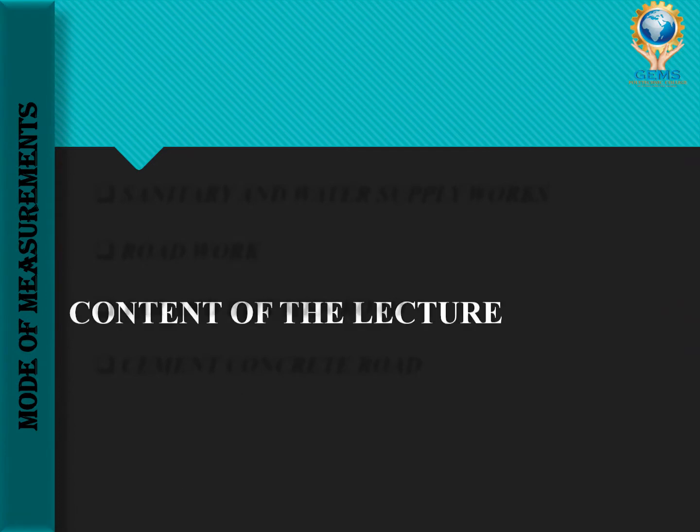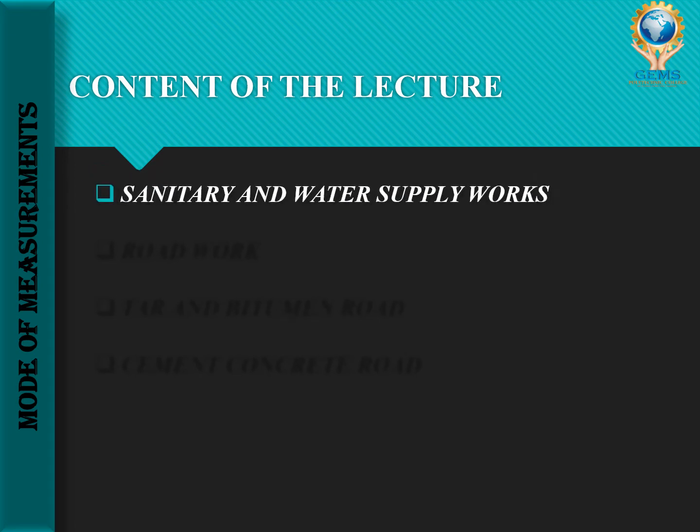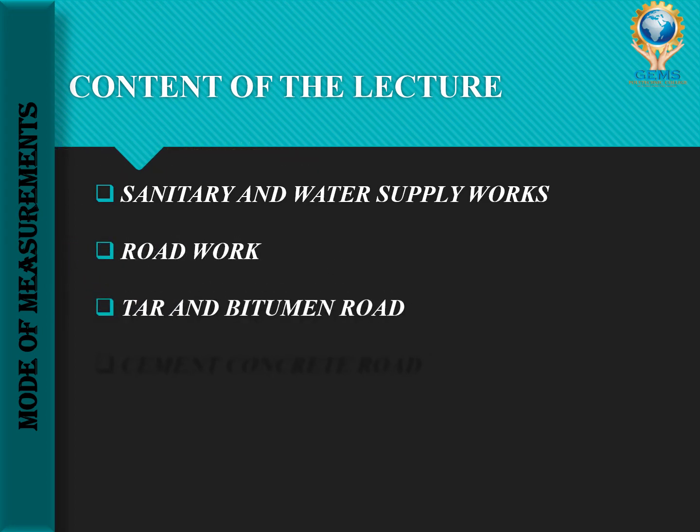So, the content of the lecture. First one is sanitary and water supply works. Then the second one is road work. In the road work we have two types. I have already told, right? First one is tar and bitumen road. Then the second one is cement concrete road.